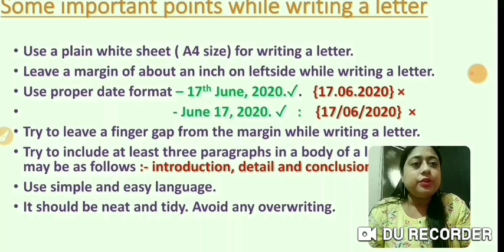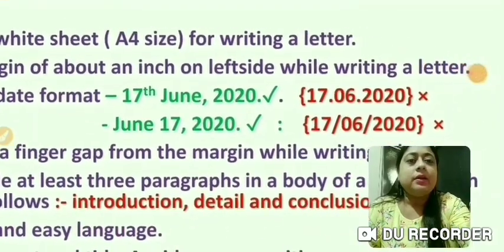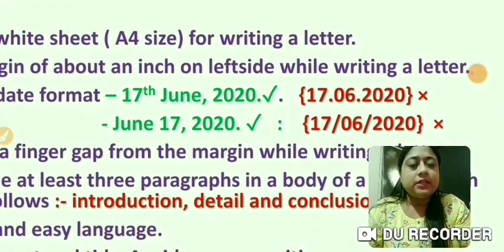Then we have to use the proper date format. What are the date formats that we can use? For example, 17th June, 2020, full stop, or June 17, 2020, and we need to write the complete name of the month. We cannot use the short form. Usually we should avoid any kind of abbreviations in a letter.